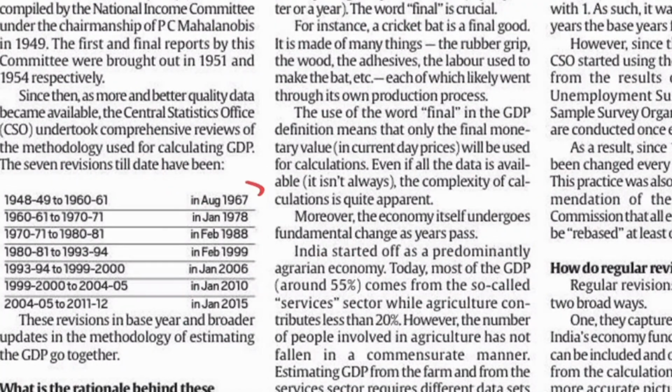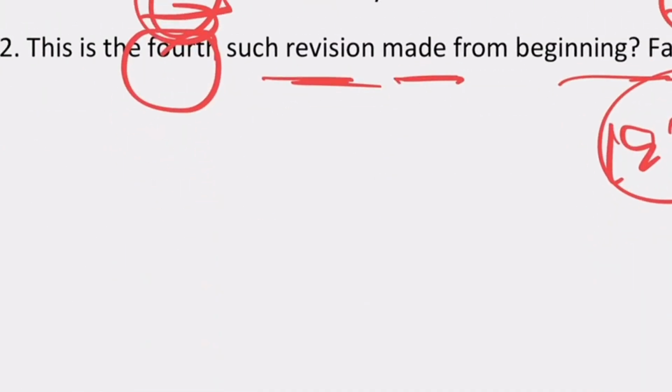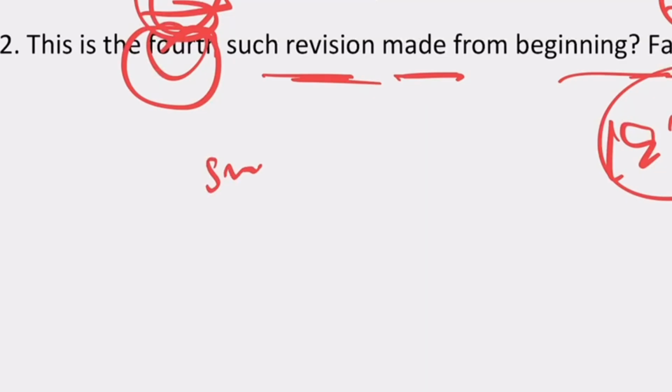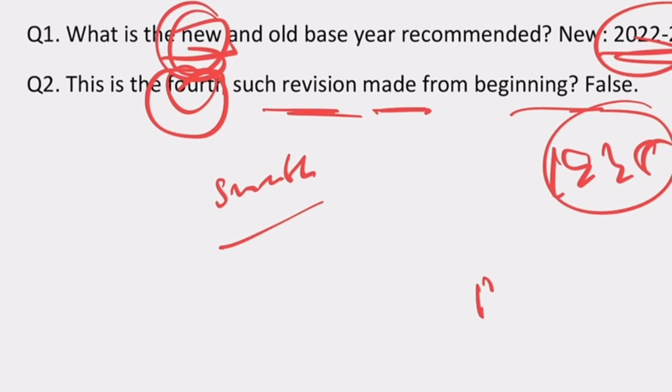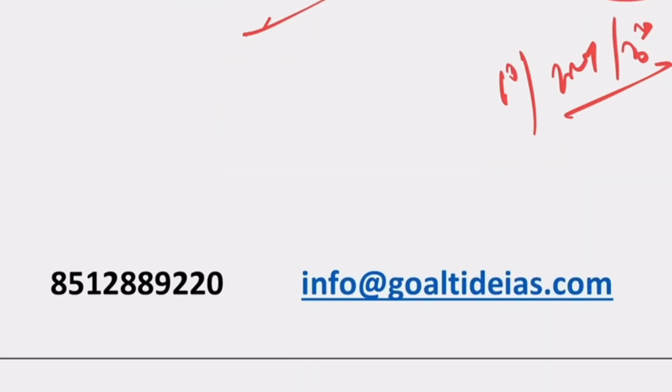It's the 7th revision that has been made till now. Okay, so this is not the 4th. This is now the 7th revision that has been made. So you will remember these things. This is not the 1st. This is not the 2nd. This is not the 3rd. The 7th has been made till now, and this is the next one. So you have to remember again.